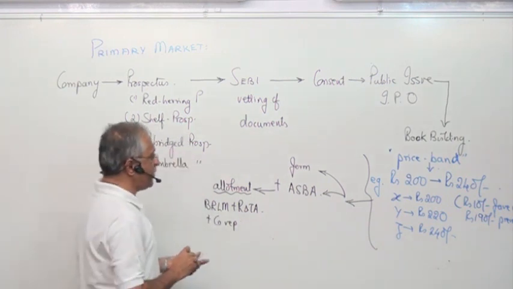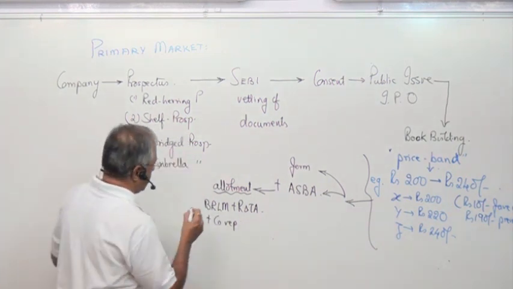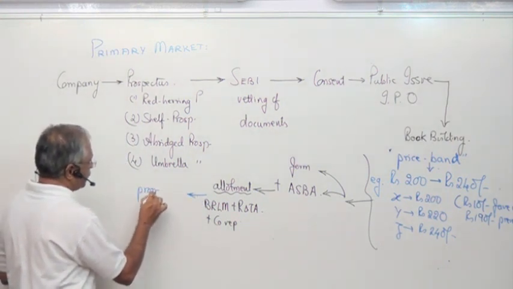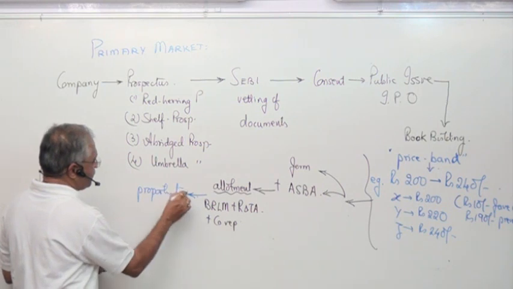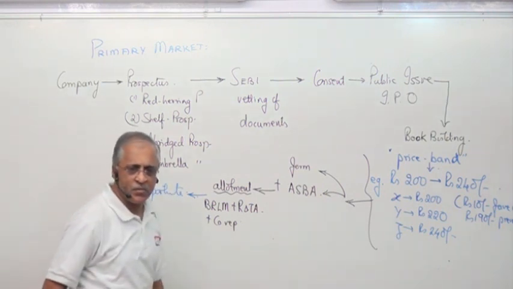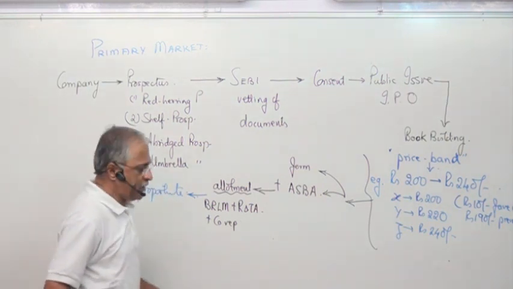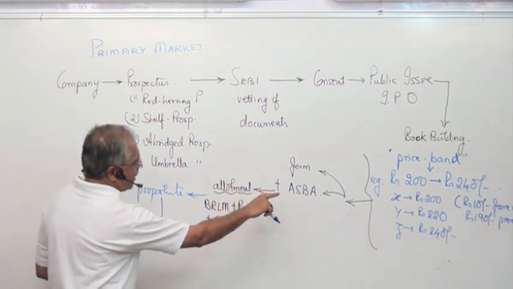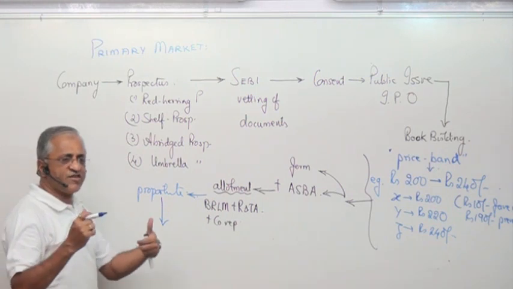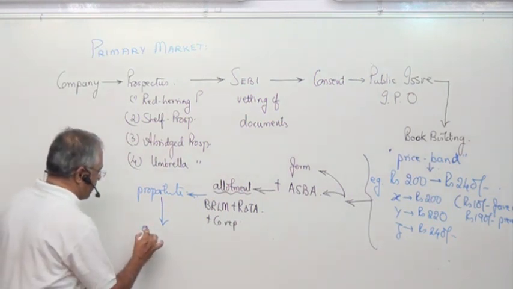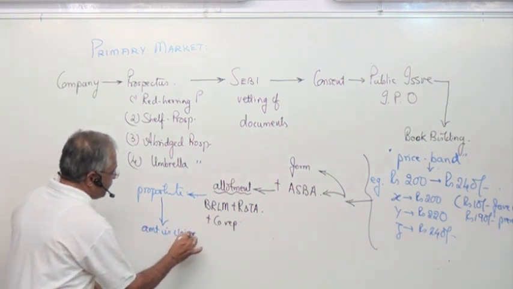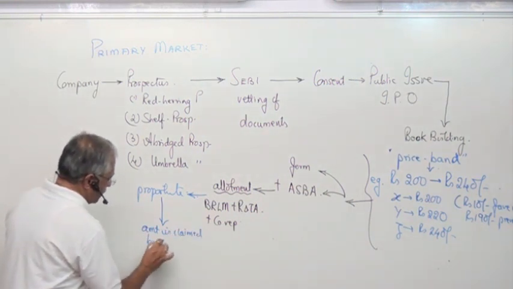Now when you do the allotment, how does it work? Allotment has to be done on a proportionate basis. Clear? Then, whatever application you have given with this ASBA, the amount for the shares allotted to you is claimed by the company.